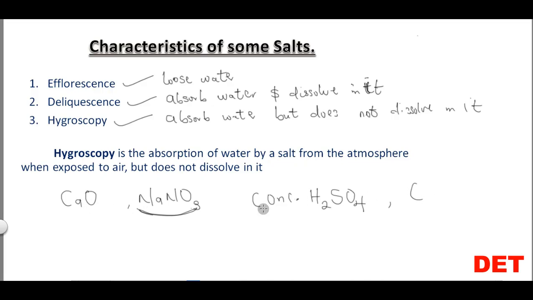Okay, we have mentioned calcium oxide. Then we also have copper(II) oxide. All right, copper(II) oxide. This is also an example of a hygroscopic substance. All right. So these are examples of hygroscopic substances.